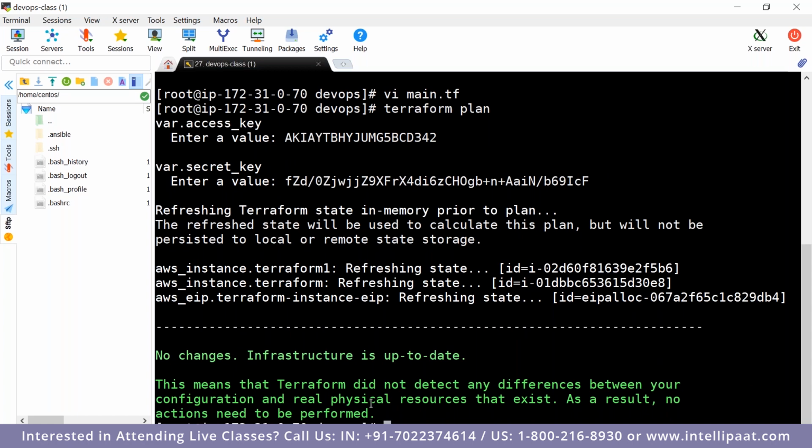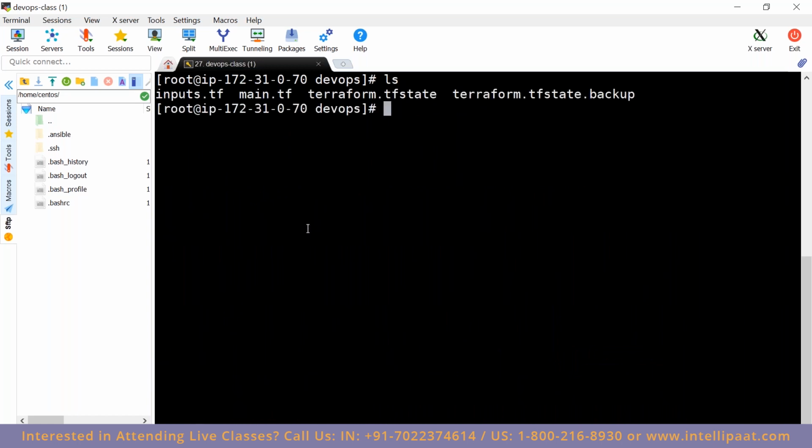Yes, tell me. To secure this access key and secret values, you're defining them in our inputs file, right? So in order to be more secure in real time, do they use any vault kind of thing? Yes. What happens is, they actually encrypt all these values.